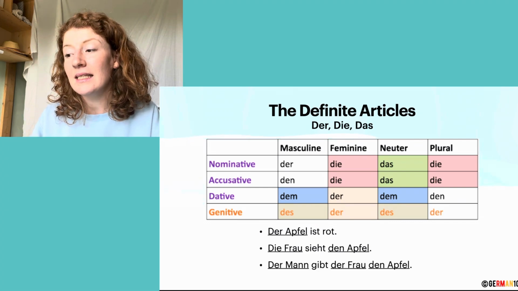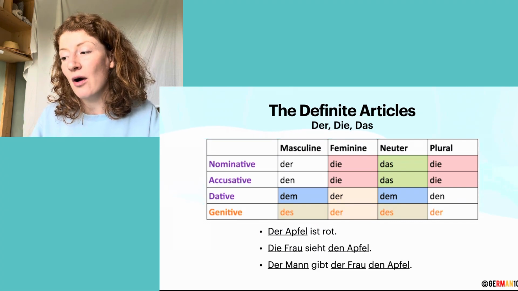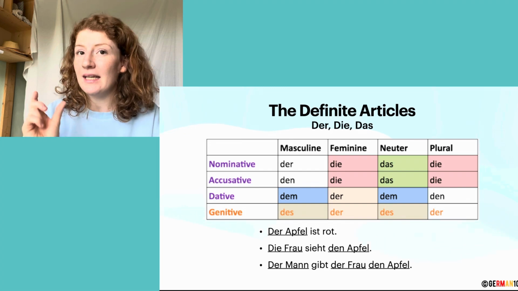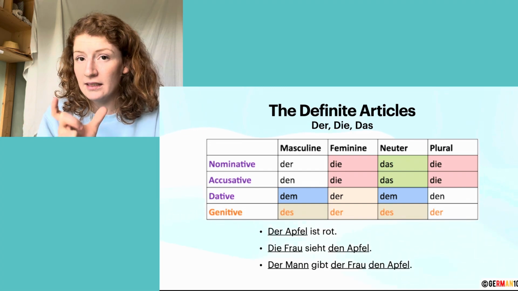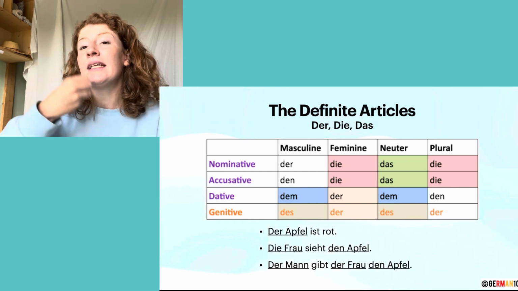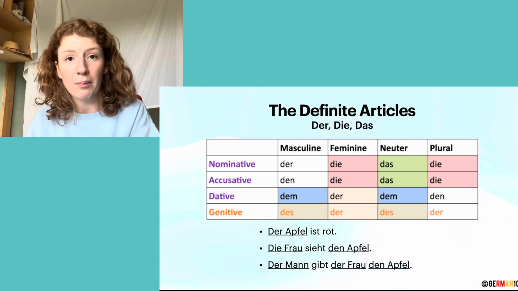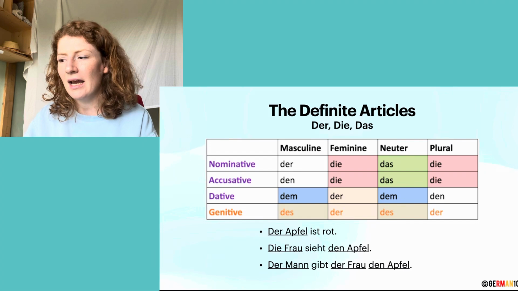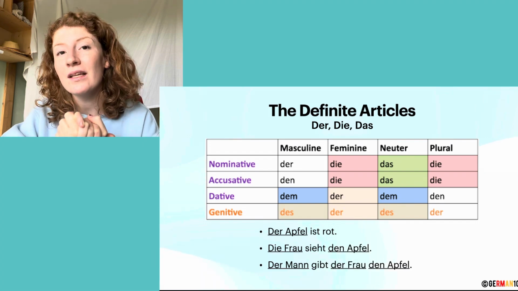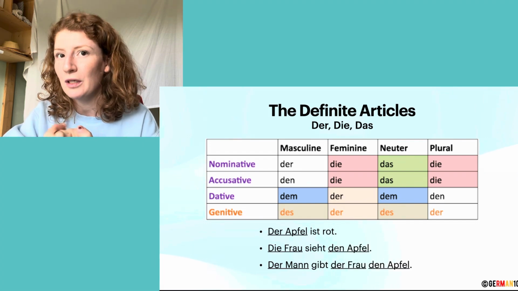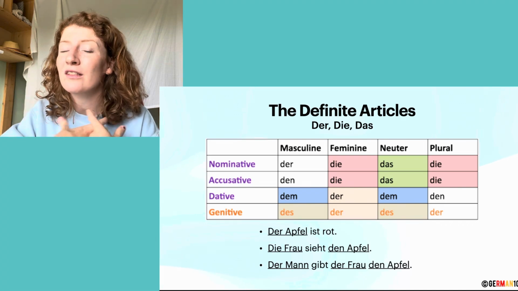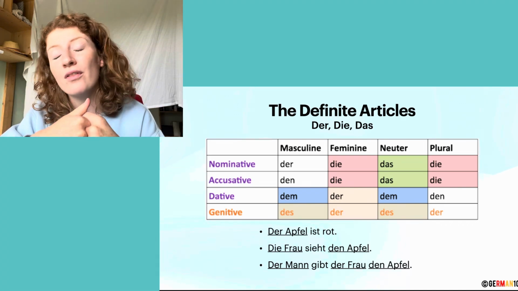The next sentence is Der Mann gibt der Frau den Apfel. Der Mann, the man, is now the subject of the sentence. Gibt is to give, so gives the woman the apple. Now, the apple is still the direct object of the sentence because it is the noun that is directly influenced by the verb, right?